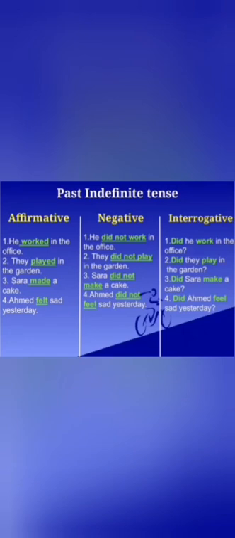So class, what is the main difference between these three sentences? Obviously, the main difference is the helping verb did. We use the helping verb did in negative and interrogative sentences. And whenever we use did, we always use the first form of the verb. But in affirmative sentences, we will not use the helping verb did. We will use the second form of the verb. Right? I hope these differences are clear to you now.